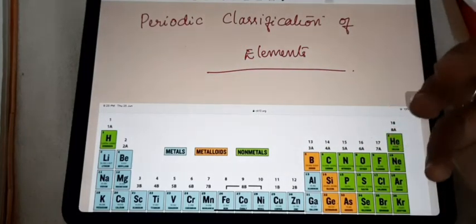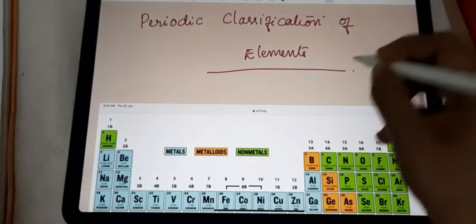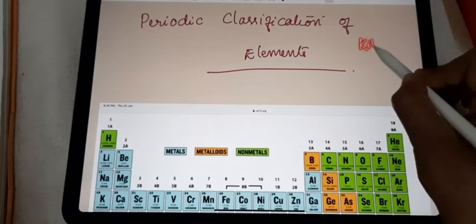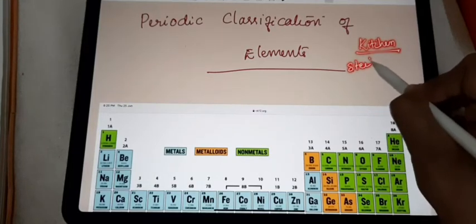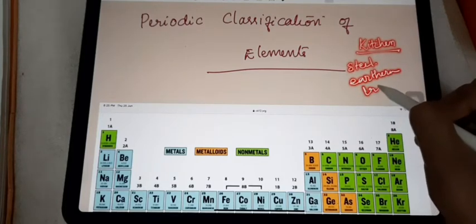How do we need to arrange the elements in this periodic table? Just imagine one example. In the kitchen, there are a lot of types of pots. Steel pots are there, earthen pots are there, iron pots are there, plastic pots are there.